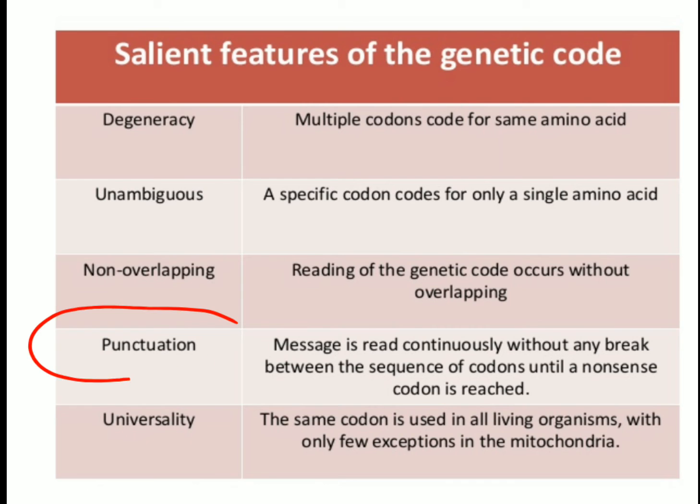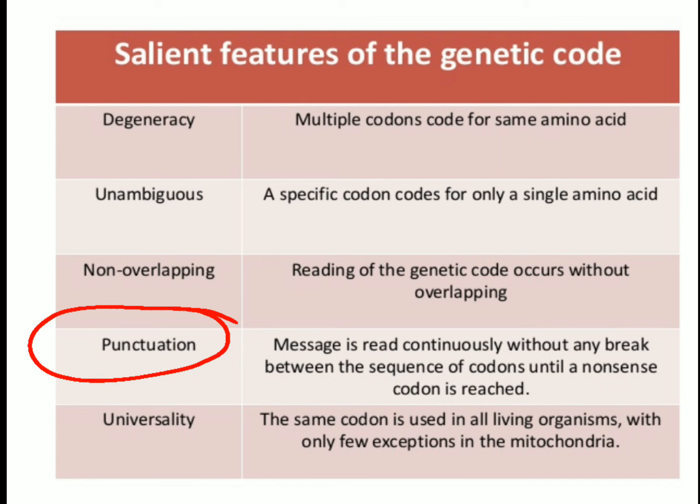Now the next one is the punctuation. Punctuation means that the message is read continuously. There is no punctuation, no comma between the adjacent codons. That is, each codon is immediately followed by the next codon. If a nucleotide is added or deleted, the whole sequence of the genetic code is read differently, because there is no comma to show which codon is missing. As it is read in a linear fashion, the whole sequence will be different.